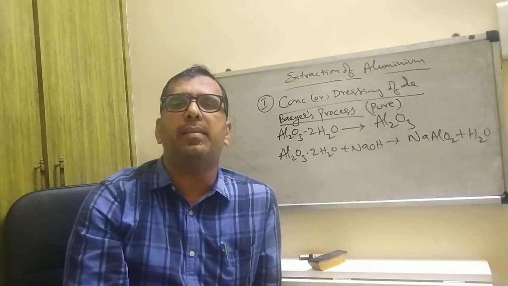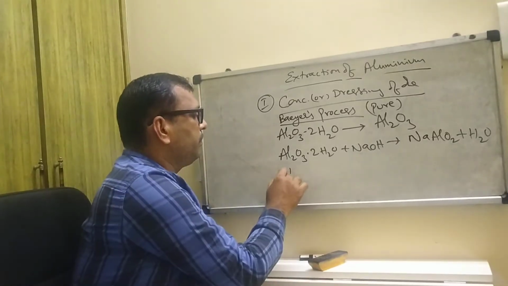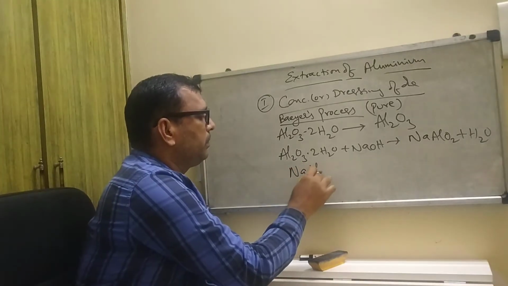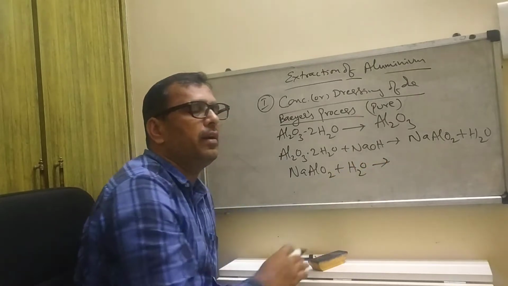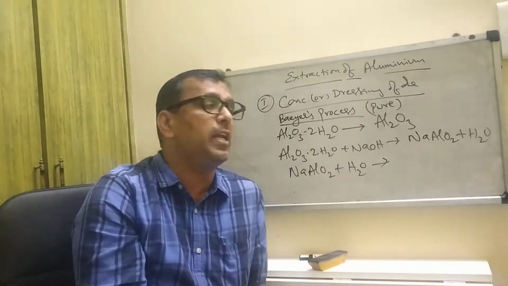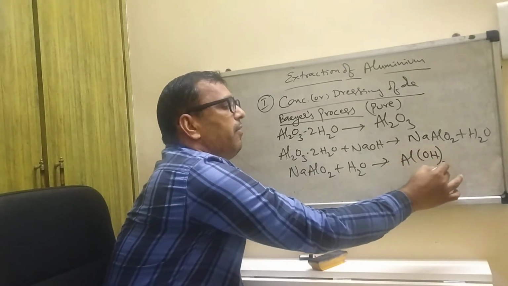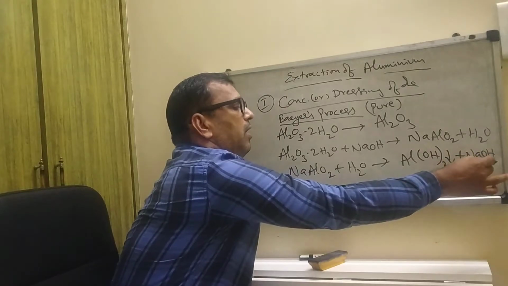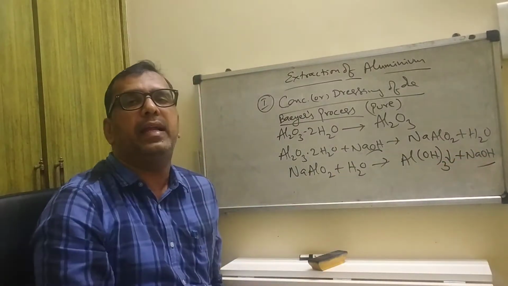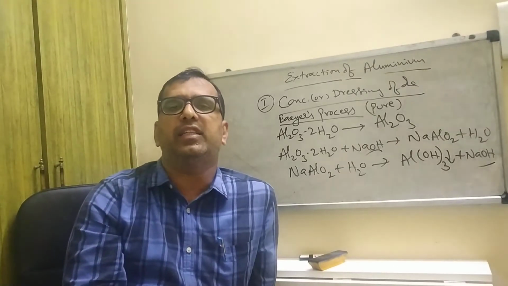This sodium aluminate reacts with water to form a white precipitate, that is aluminium hydroxide, with the liberation of sodium hydroxide.